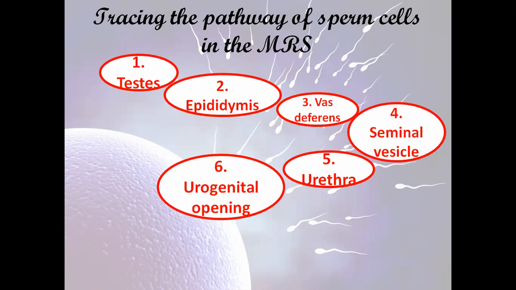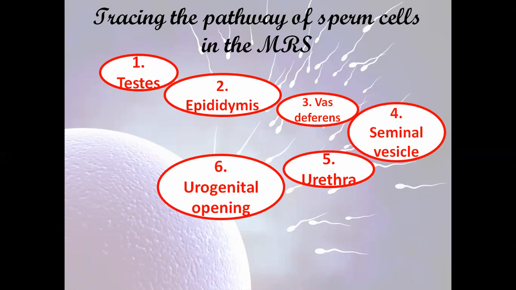Then they reach the seminal vesicles, where they are stored pending their ejaculation. Then the urethra, where they pass from the seminal vesicles. We said that the sperm cells with the seminal fluids containing all the nutrients form the semen.